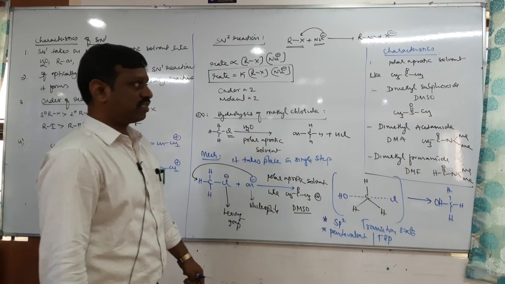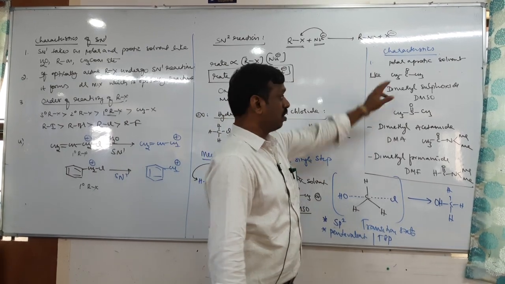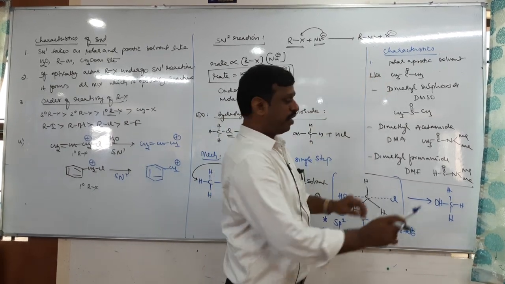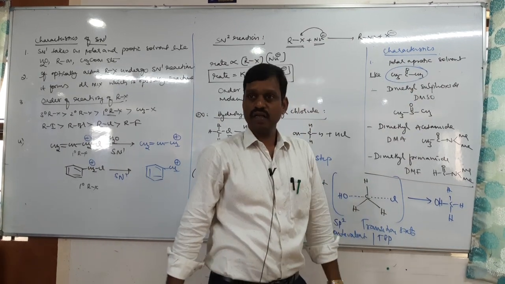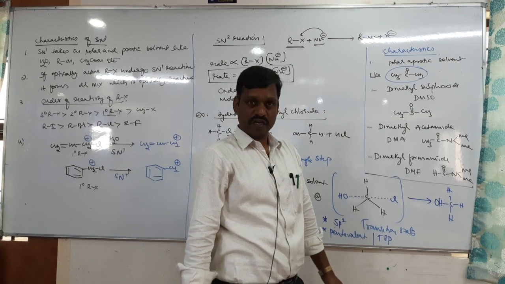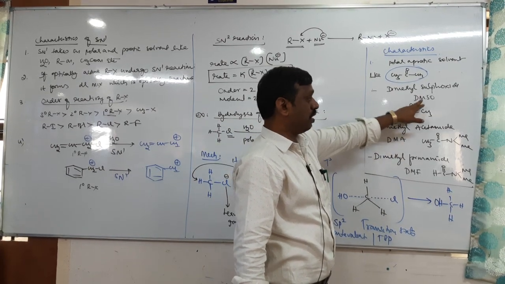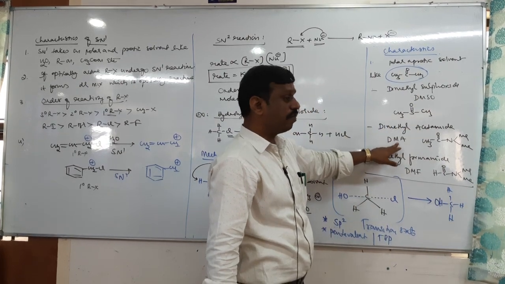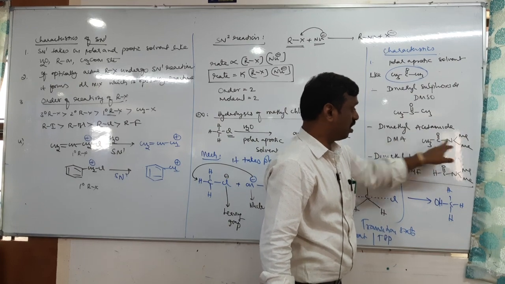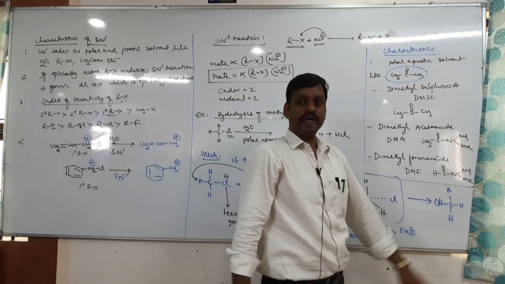Therefore these are polar but aprotic, they do not produce protons. One is acetone, which is very commonly used. Acetone is a polar aprotic solvent. Sometimes you can use DMSO, dimethyl sulfoxide. Next DMA, dimethyl acetamide, and dimethyl formamide.